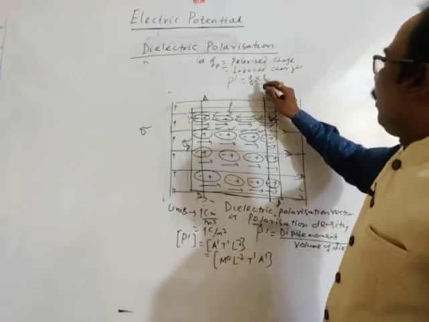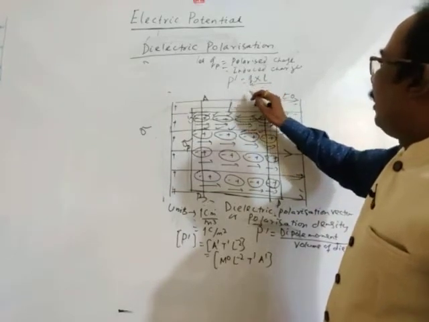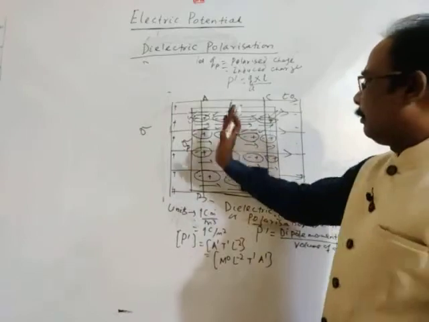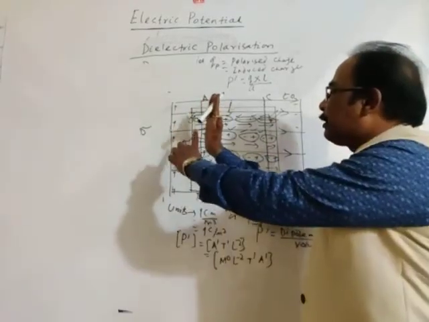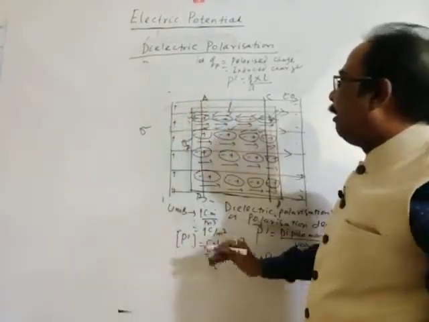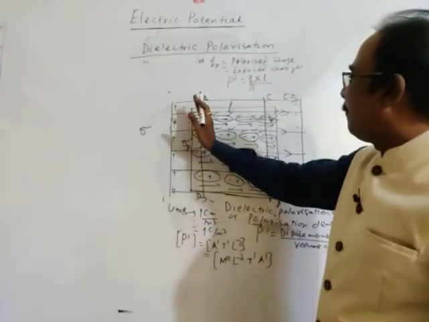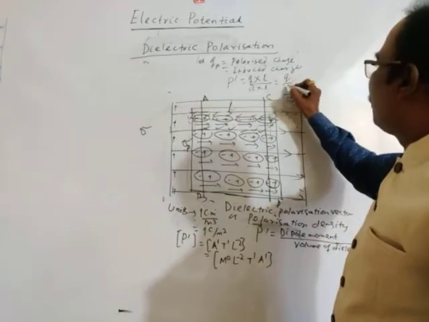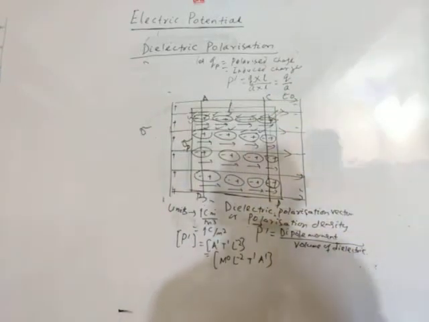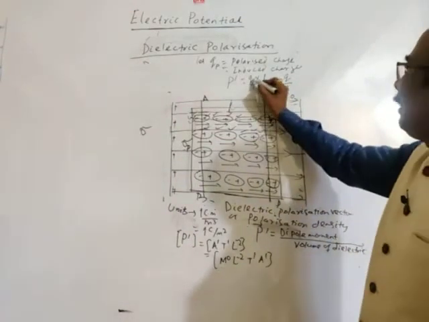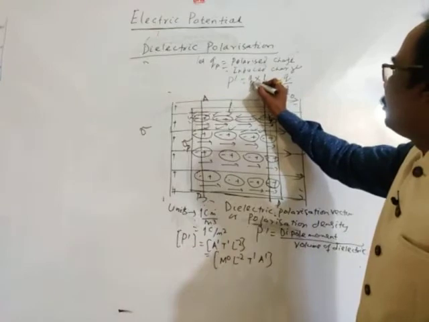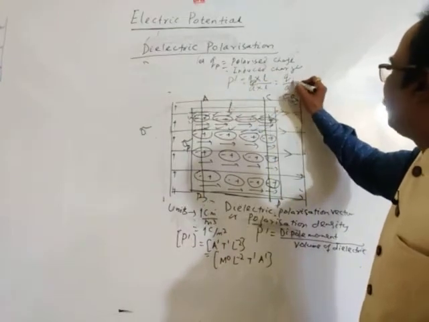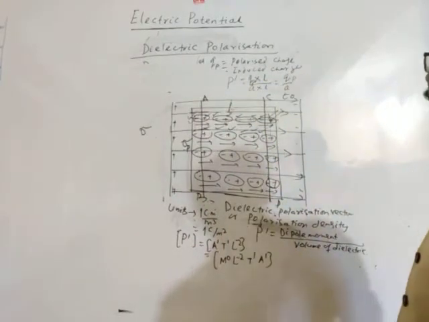Volume is area A into length L, so this is Q by A, the polarized or induced charge QP divided by area A.